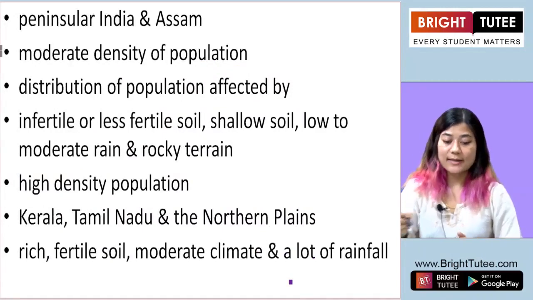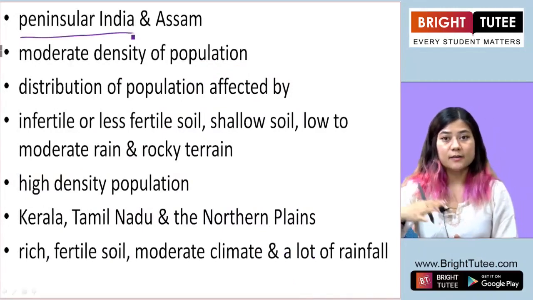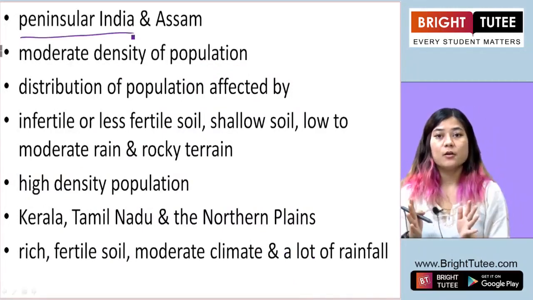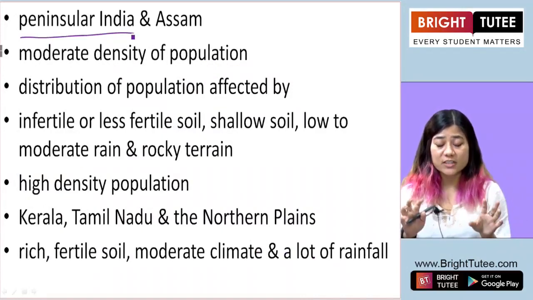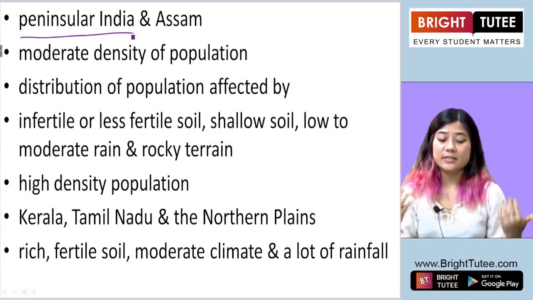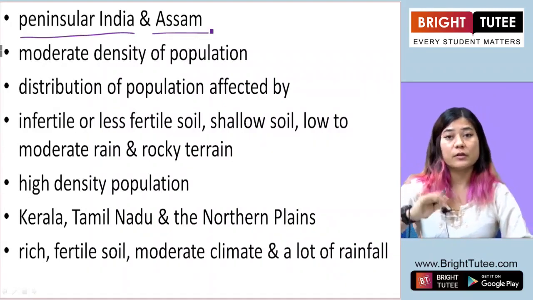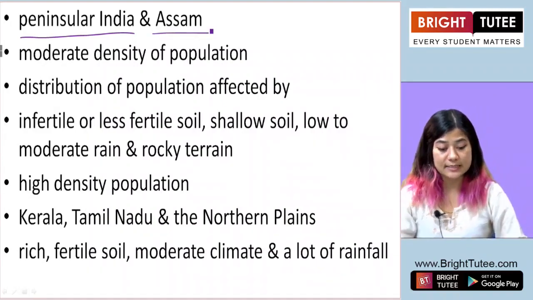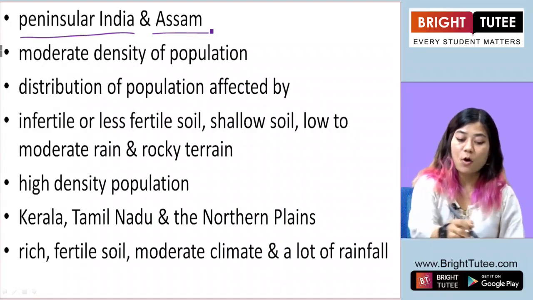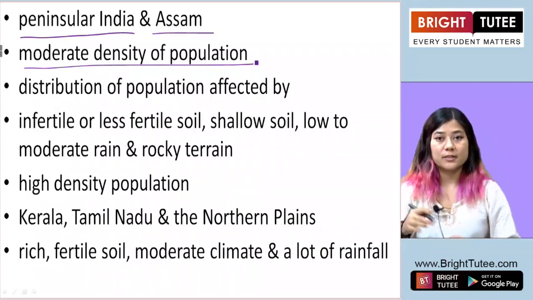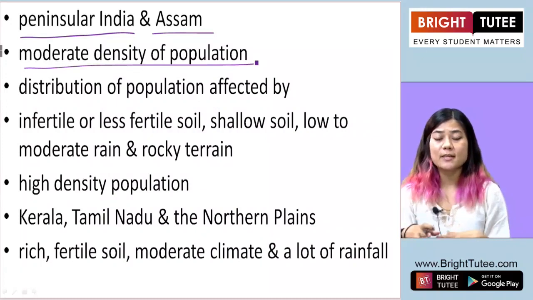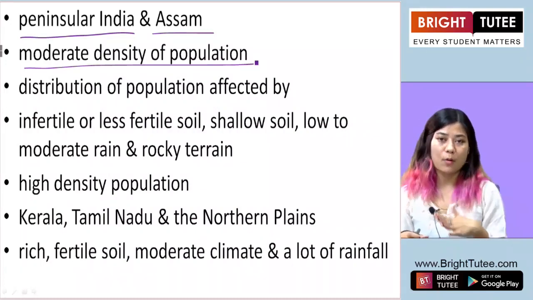But if you look at the peninsular part of India, the part which has water bodies on three sides, and also Assam in the east, these areas have moderate density of population. They are not densely populated, but they are moderately populated.